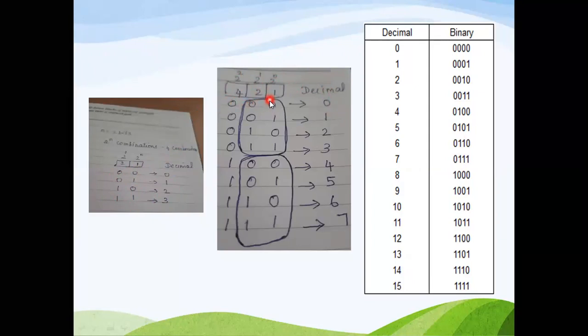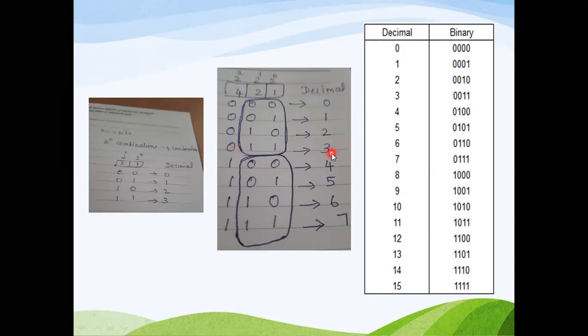Nothing here, nothing here, nothing here, zeros. When you want to represent 1, naturally this 1 alone should be 1, remaining is 0. When you want to represent 2, similarly this 2 alone should be 1, remaining will be 0. When you want to represent 3, 2 plus 1 is 3. So one 1 in the 2 position, one 1 in the 1 position, add them and we get 3.